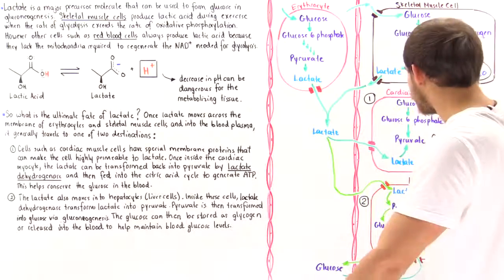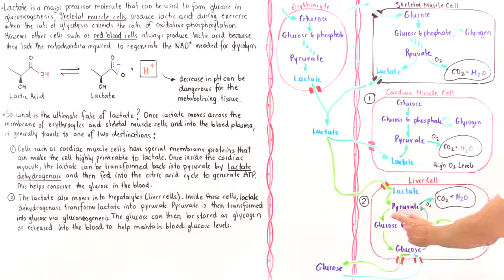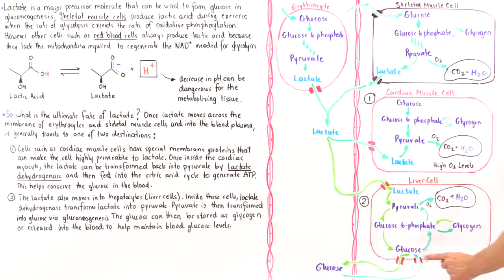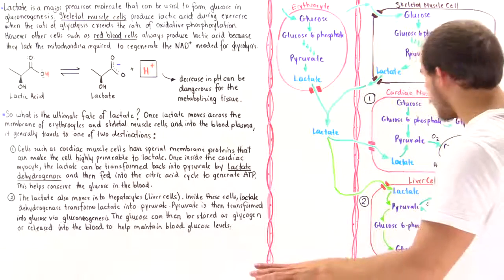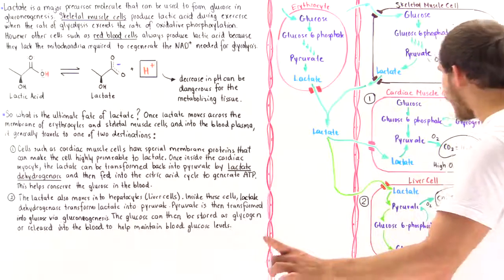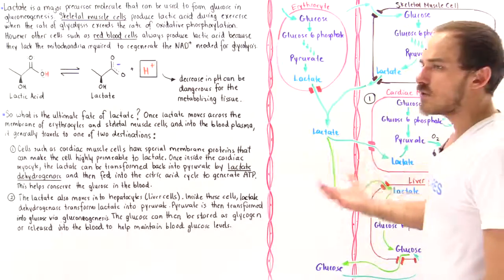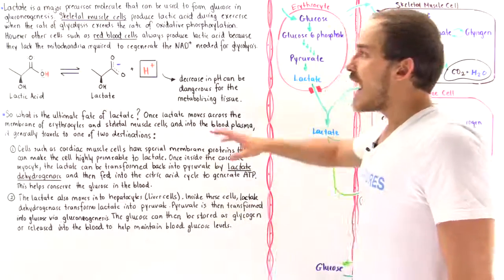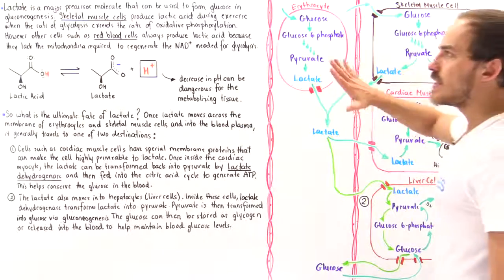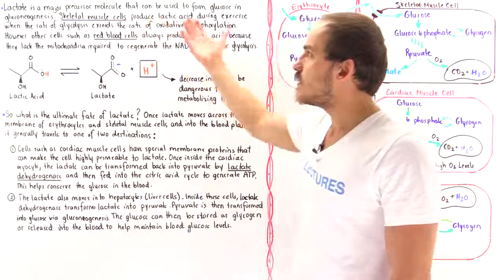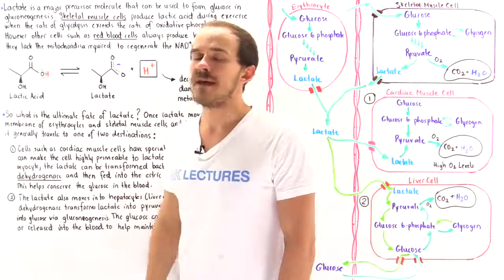But if we're not exercising, then the lactate is transformed into pyruvate, and then that is transformed into glucose 6-phosphate, which then goes and we store it as glycogen. Now, if we do need glucose molecules, or if we do need ATP molecules, the pyruvate can go into the mitochondria, as in this case, and form those ATP molecules that are needed by the liver cell to carry out the many different types of processes. And this is basically what happens to the lactate molecule once the skeletal muscle cells and red blood cells produce them inside our body.